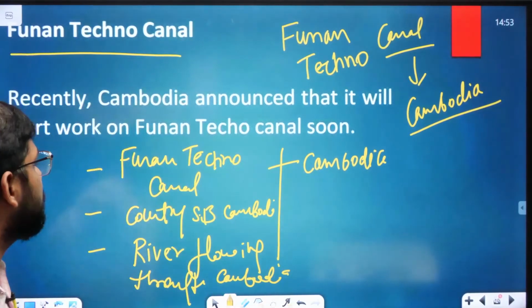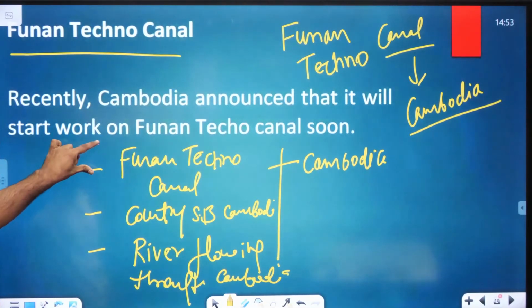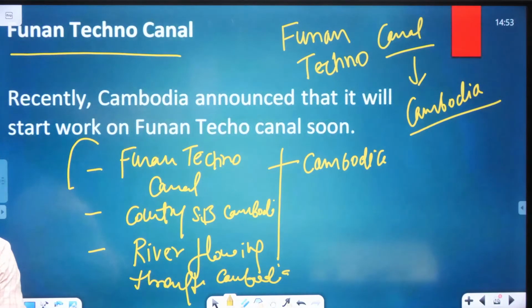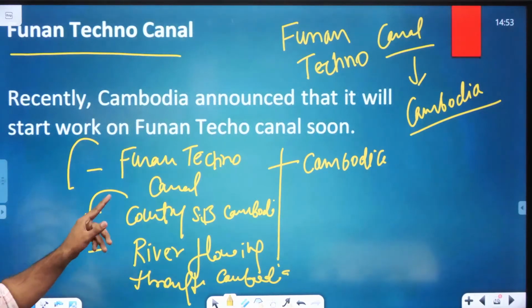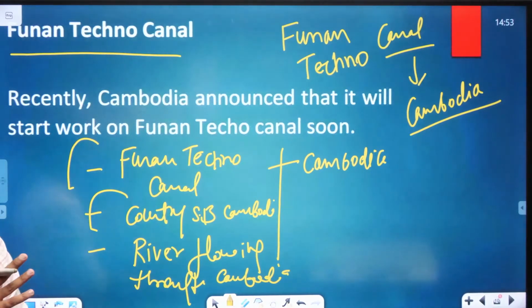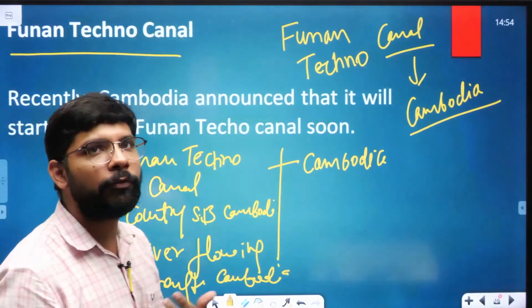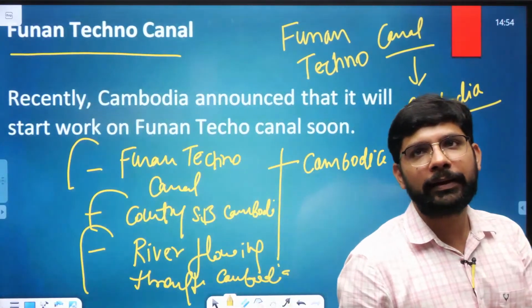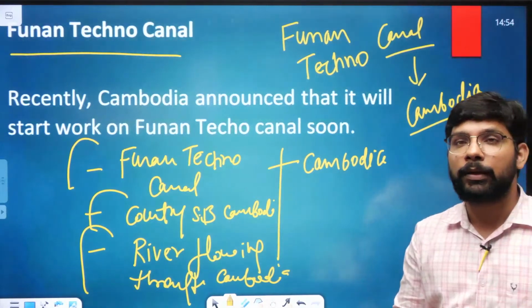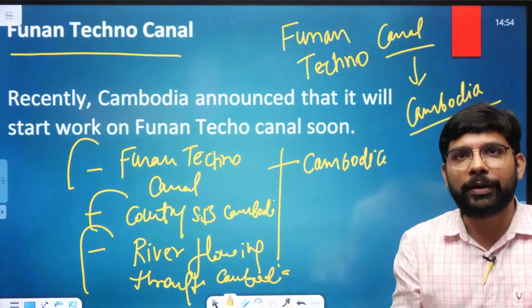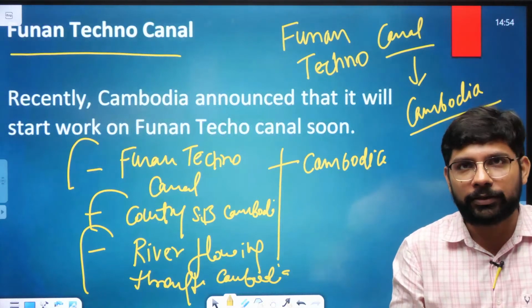So now there is a 50% chance कि यही directly पूछ लिया जाए, the Funan Techno Canal. Secondary chances, the country sharing the boundary with Cambodia पूछा जा सकता है. Third, they can also ask about the river flowing through Cambodia. There is a river flowing through Cambodia, so you should know that river as well.